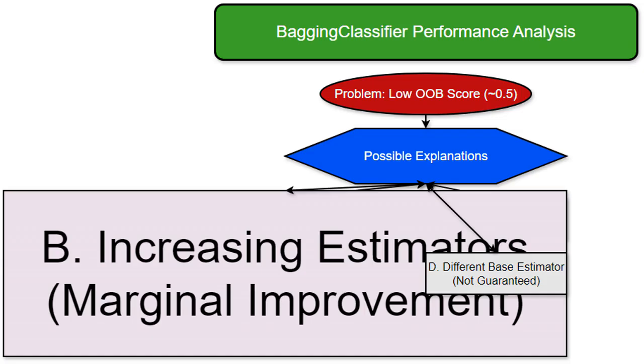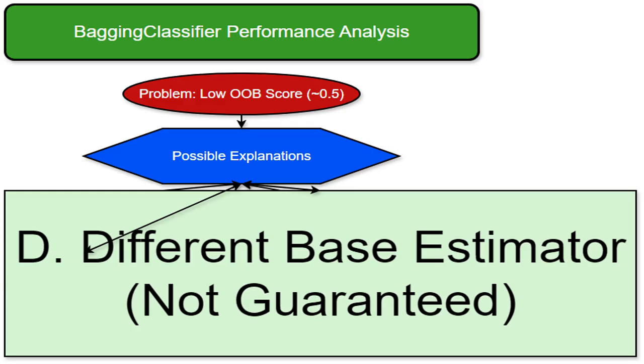Think of it like this. If your base estimator is already flawed, adding more of them won't magically make it better. The improvement would be very small. Switching to a different base estimator, like an SVM, might help, but it is not guaranteed. The problem might lie in the quality of the data itself. A better base estimator may slightly improve the performance, but if the data is inherently noisy or uninformative, any classifier will struggle.